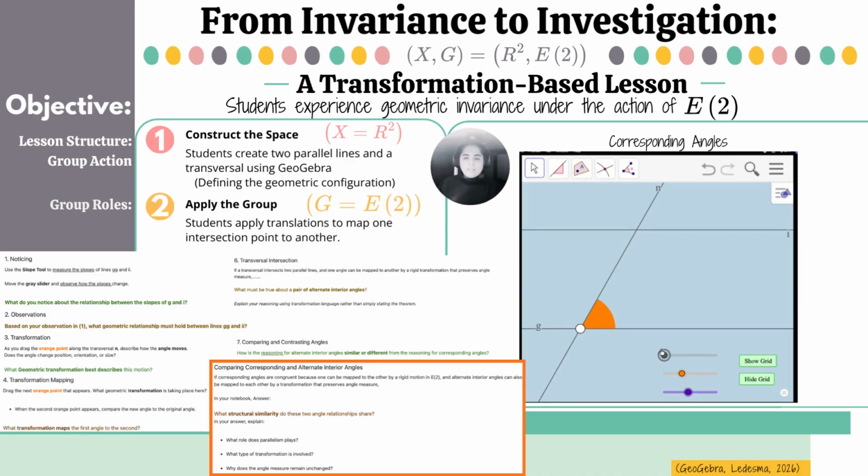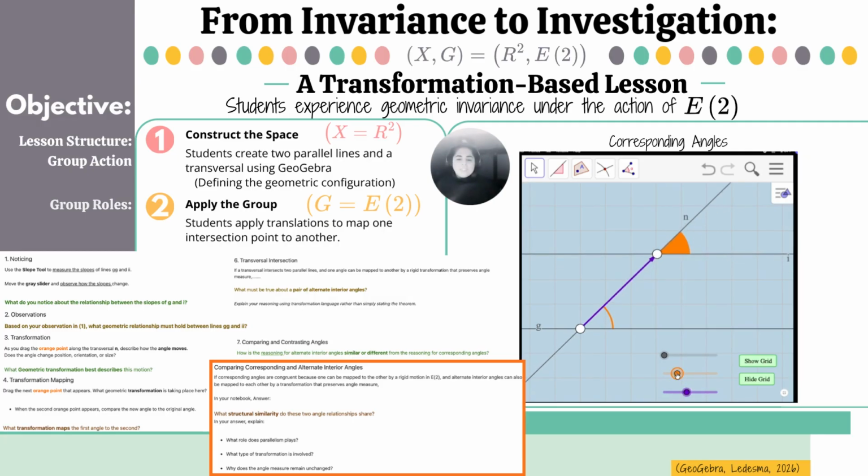Then, applying elements of the Euclidean group, more specifically translations, they map one intersection point to the other. Now we have introduced the group. Through this group action, students observe that angle measure and parallelism remain invariant. We let G equal E2, the group of isometries.